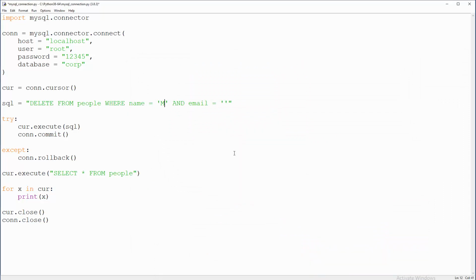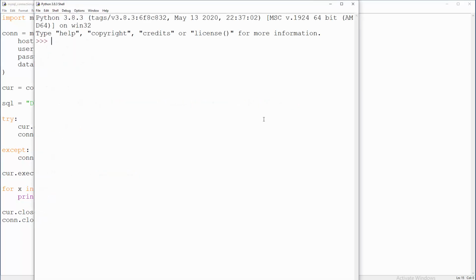Michael, and the email is blah at blah.tld. If I didn't make any kind of error here, everything will be fine. Right, F5.